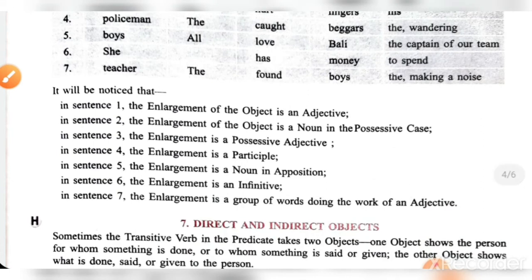So enlargement of the object is an adjective. It can be a noun in possessive case, possessive adjective, participle, noun in opposition, an infinitive or group of words doing the work of an adjective. Means it can be anything.